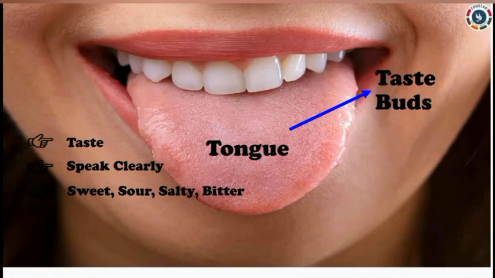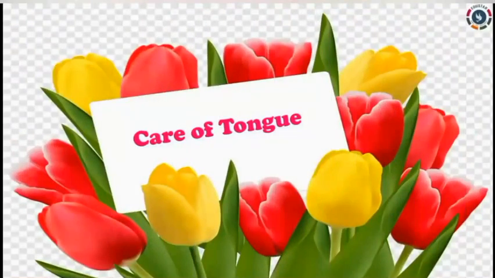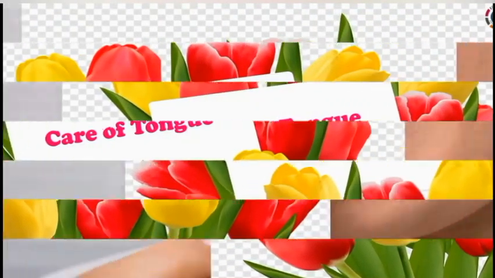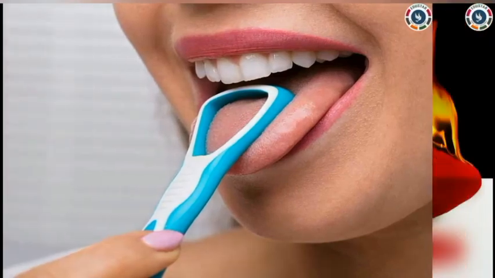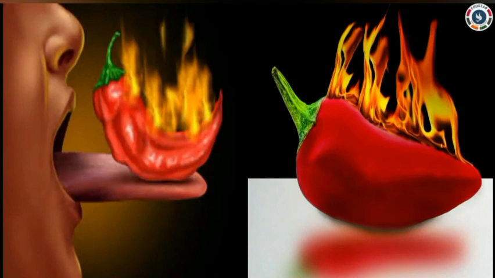How to take care of our tongue? Clean your tongue every day with the tongue cleaner to remove germs present on it. They give us bad breath. Avoid eating very hot and spicy food. It can burn and damage the tongue.